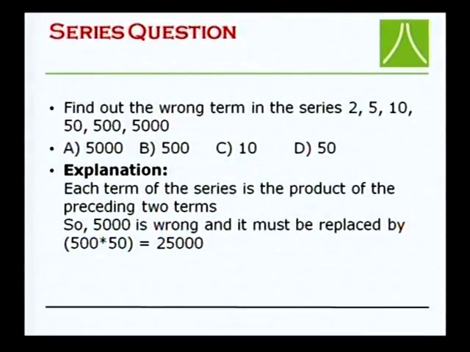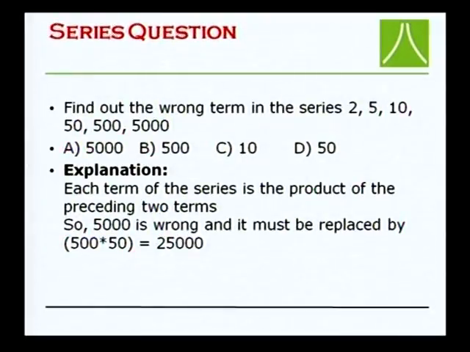Here, one of the most important points is that some numbers will be given wrong, or some numbers will be missing from the series. You have to find them. If anything is given wrong, you have to identify it, that is the first thing, and if anything is missing in the series, you have to find it. These two kinds of questions they generally ask.